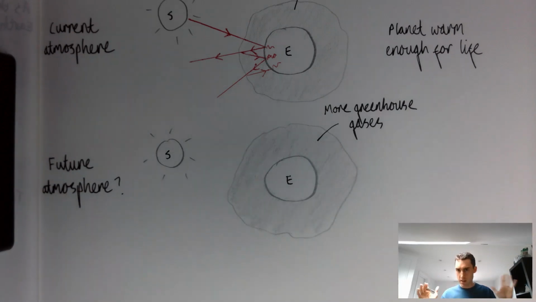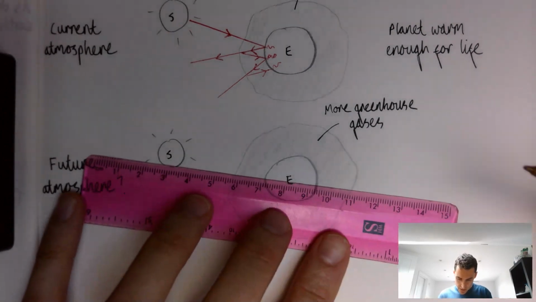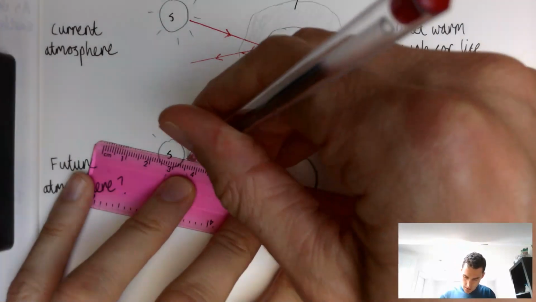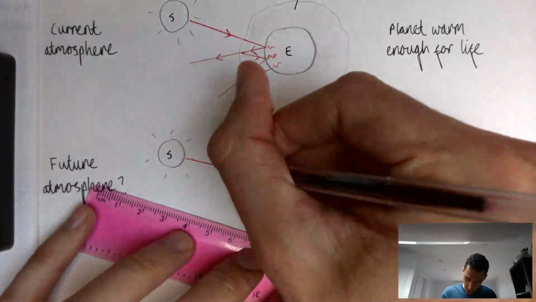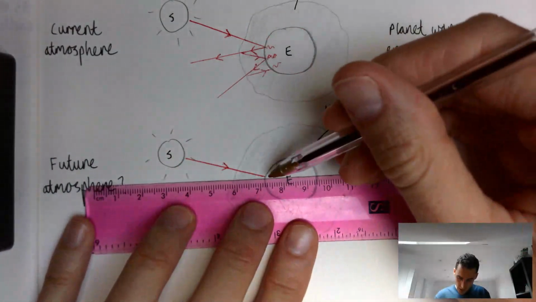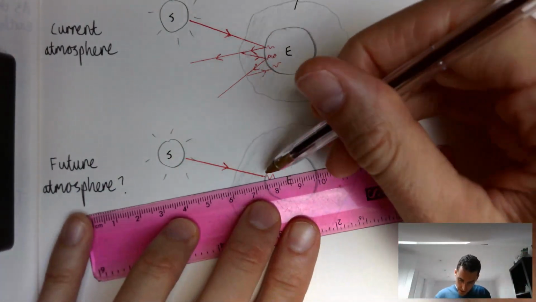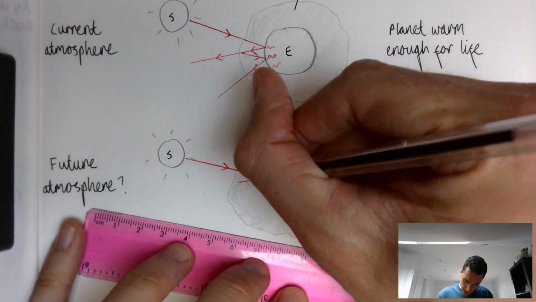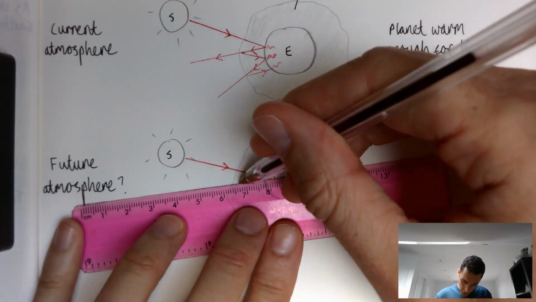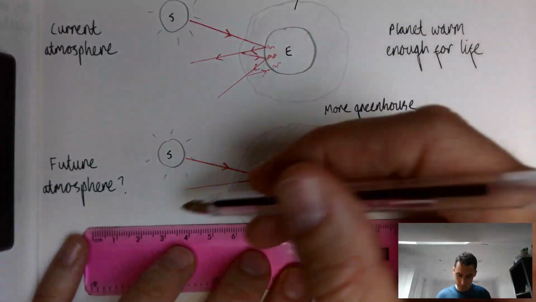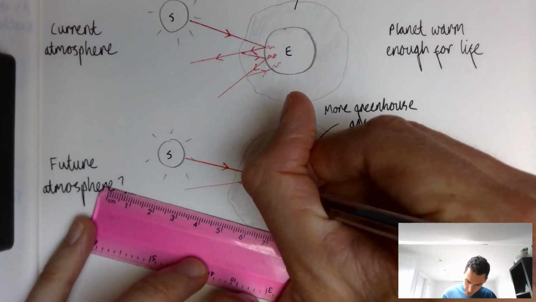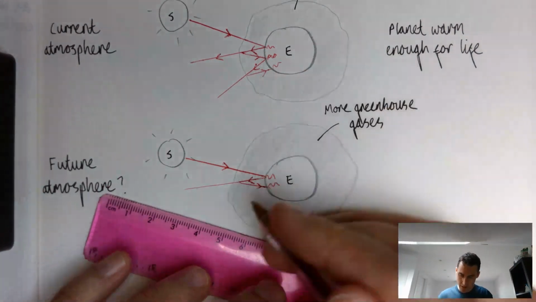We're not talking about anything too crazy, but essentially what we're saying is, if there's more greenhouse gases, then we get the same process here. So infrared radiation comes in, some of it is absorbed, and the point is, less gets out. So I might draw a kind of fainter line here like that. Less escapes, more is reflected back. So I might put here something along the lines of more is reflected back and more heat is absorbed.